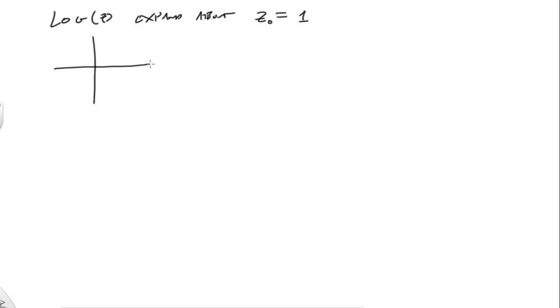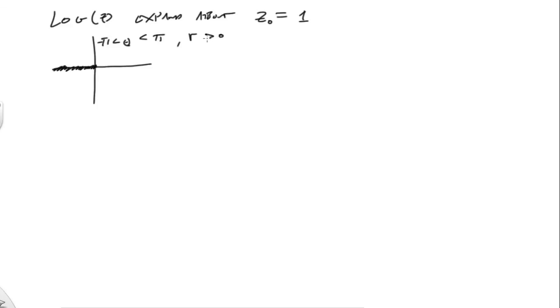So now let's go over one more example, that of complex log of z. So first of all, this has a domain of analyticity. So I'm going to expand about z naught is equal to 1. All right. So again, we have to draw our domain of analyticity. We know that theta has to be between negative pi and pi, and r, the modulus of the number, has to be